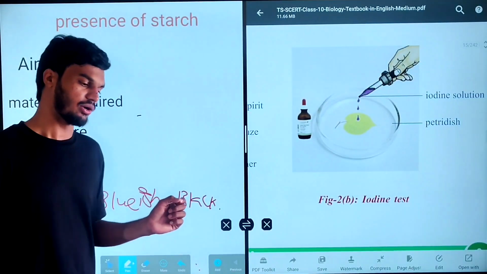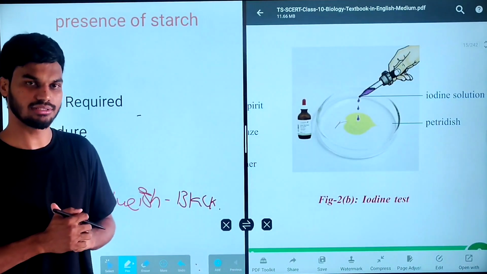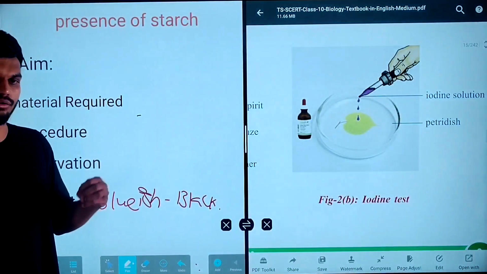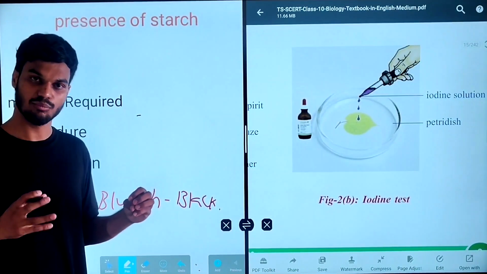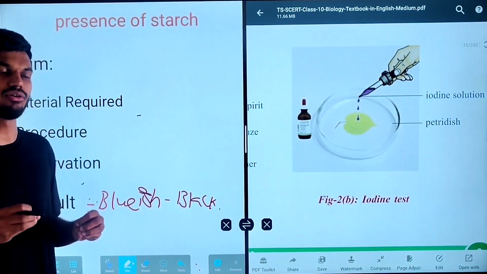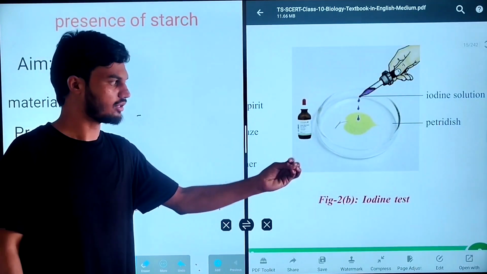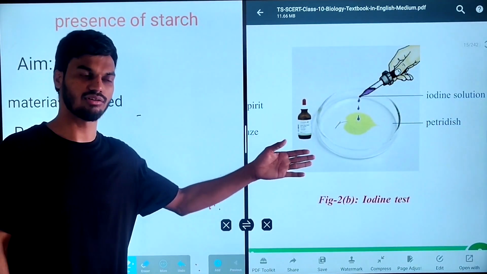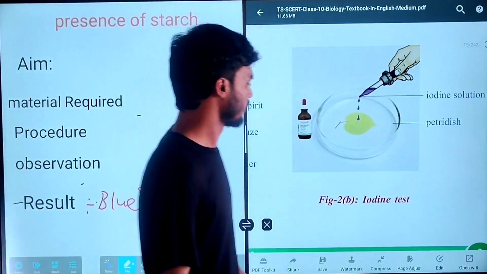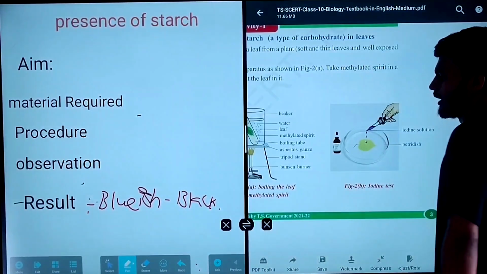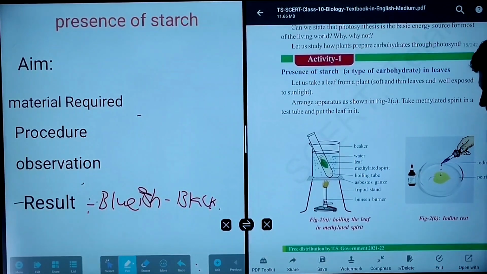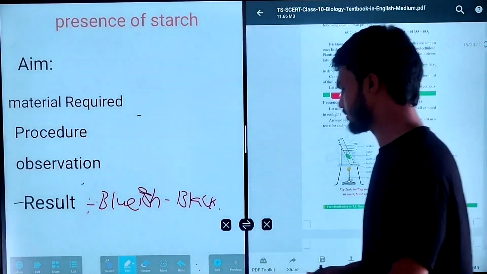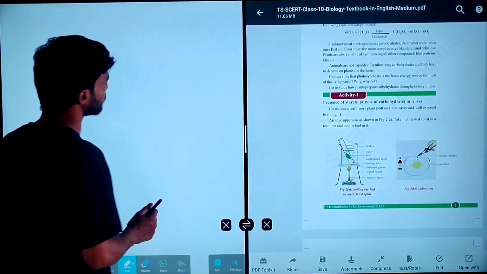Simply, starch means that during photosynthesis, the preparation of food, the plants prepare their own food. The excess amount of food is stored in the leaf in the form of starch. So this is about that experiment. I think everyone is clear on this experiment. Now let's look at one more experiment.